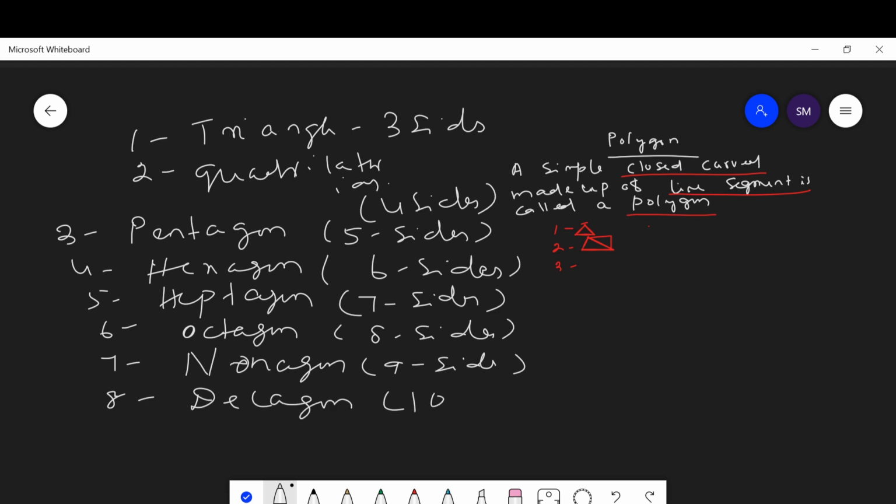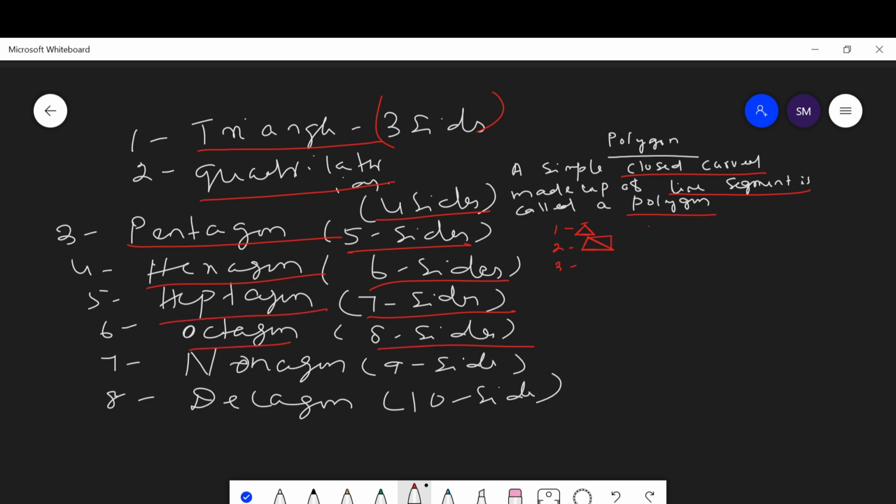Now you have a complete idea about a polygon. A polygon is a closed curve made up of line segments. One which has three sides is called a triangle, four sides a quadrilateral, five sides a pentagon, six sides a hexagon, seven sides a heptagon, eight sides an octagon, nine sides a nonagon, and ten sides a decagon. Polygons are of two types: concave polygons and convex polygons.